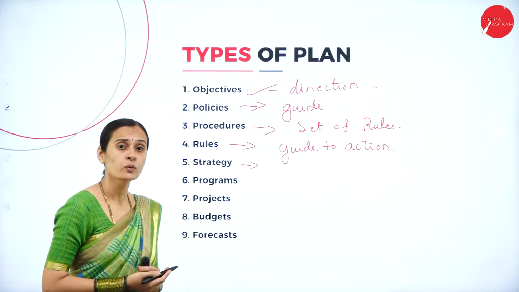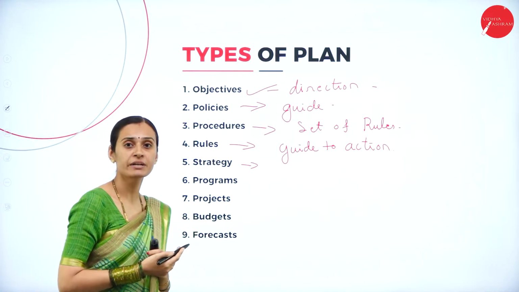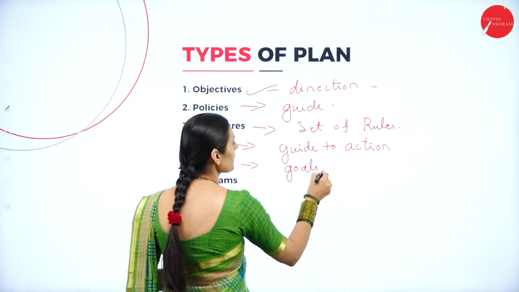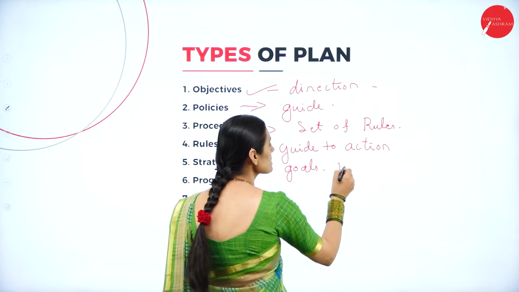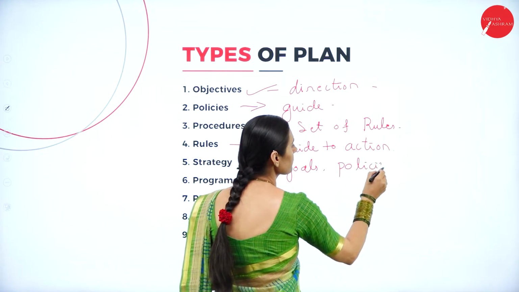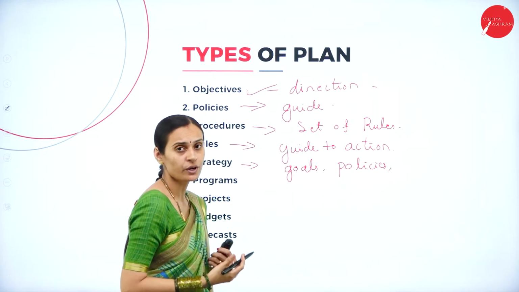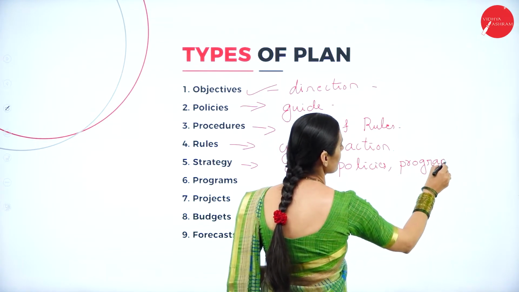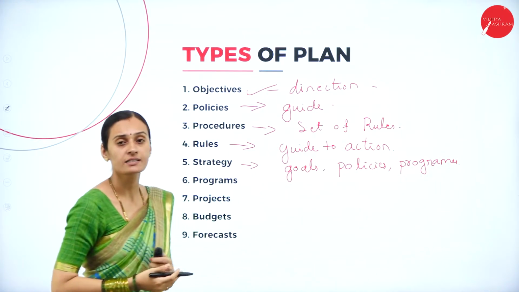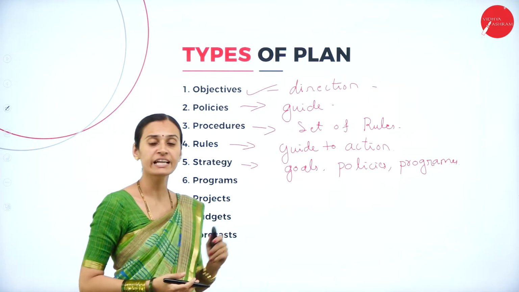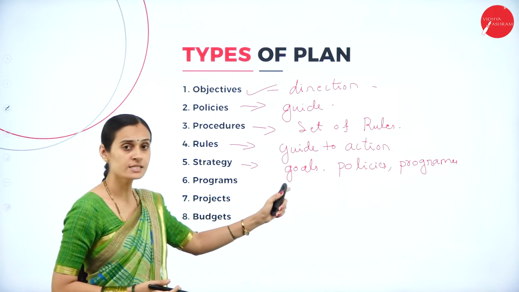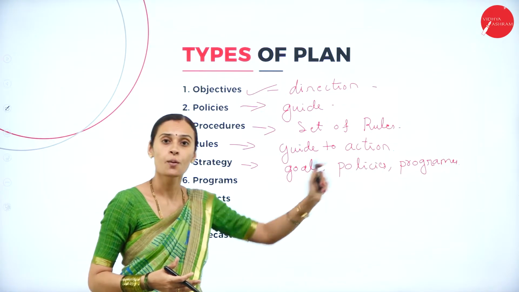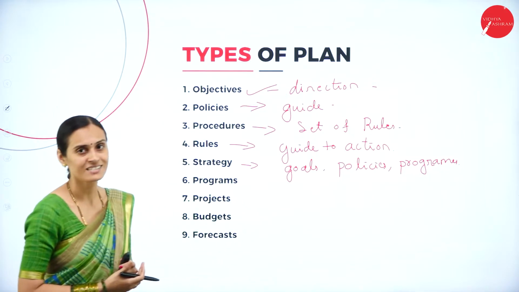A strategy includes 3 important elements. One is important goals, important policies, and important programs. So this is considered as strategy, which has three elements: important goals, significant policies, and major programs. This belongs to the strategy plan.